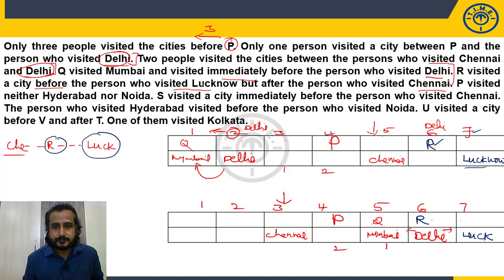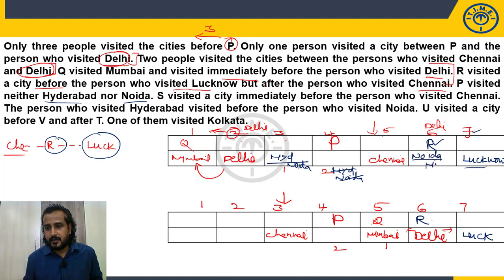Fine. Next, what is given? P visited neither Hyderabad nor Noida. So what are the 2 more cities? Hyderabad and Noida, but P does not visit. P visited neither Hyderabad nor Noida. So in the place of P, what can I not place? Hyderabad, Noida. So where can I place this Hyderabad, Noida? Only in these two places. So Hyderabad or Noida here, and here Noida or Hyderabad.